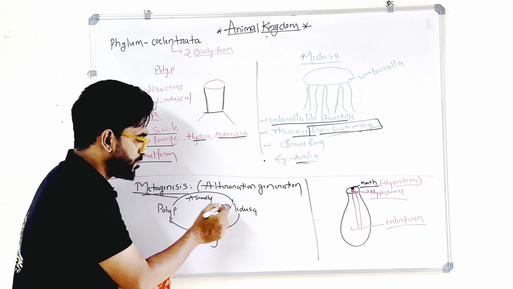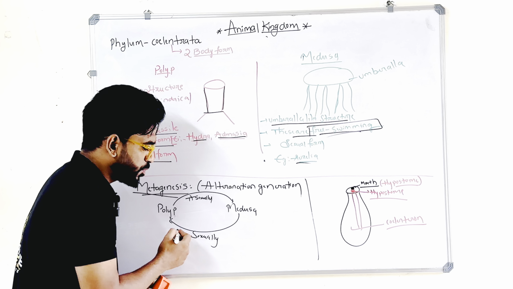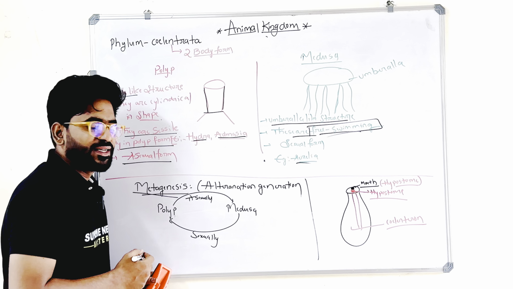The polyp produces medusa sexually and medusa produces polyp sexually. It is called metagenesis. Don't confuse metagenesis with metastasis, right? Here it is metagenesis. Genesis means involvement of germ cells, right? Metagenesis.